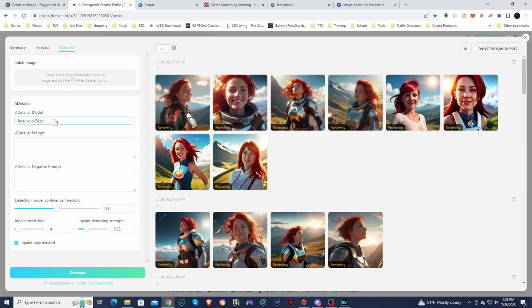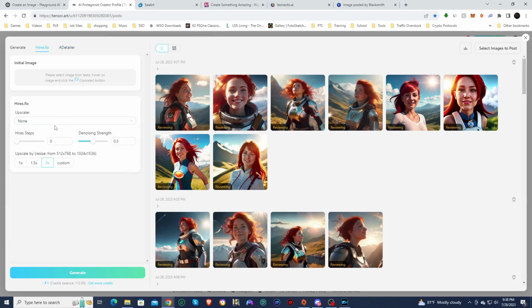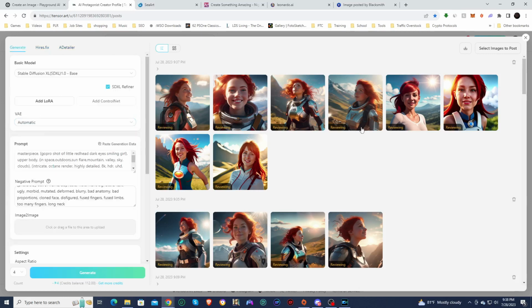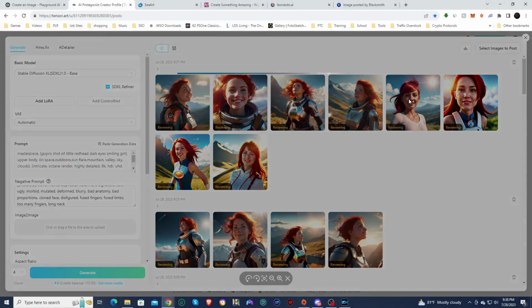So Tensor Art does have a high-res fix and an after detailer as well. So you can fix hands and faces, prompts, all that different stuff. And you can also do a lot of fixing with a high-res fix. Got a bunch of different upscalers and all that. So Tensor Art is a really good one, and of course it is free.